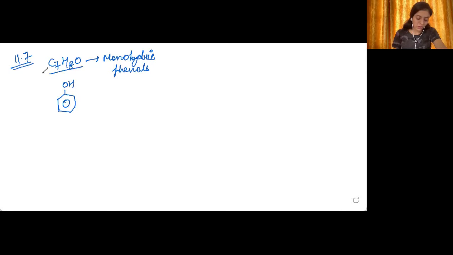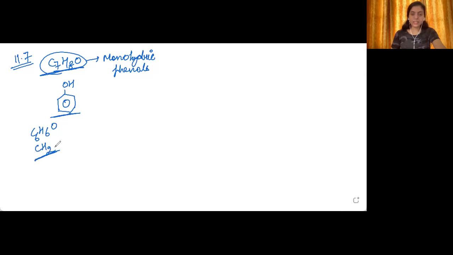In this phenol molecule, how many carbons are there? 6 carbons. How many hydrogens? 6 hydrogens, 1 oxygen. Out of the total formula, what has been used is C6H6O. What is left is CH2.